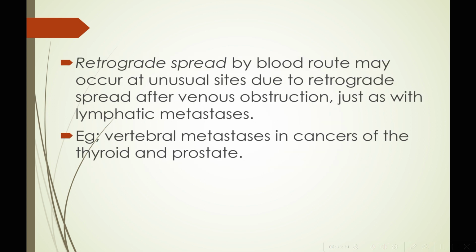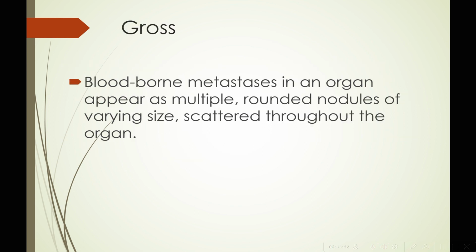Retrograde spread can also be seen by blood route and may occur at unusual sites due to retrograde spread after venous obstruction, just as with lymphatic metastasis. Grossly, blood-borne metastases in an organ appear as multiple rounded nodules of varying size scattered throughout the organ.